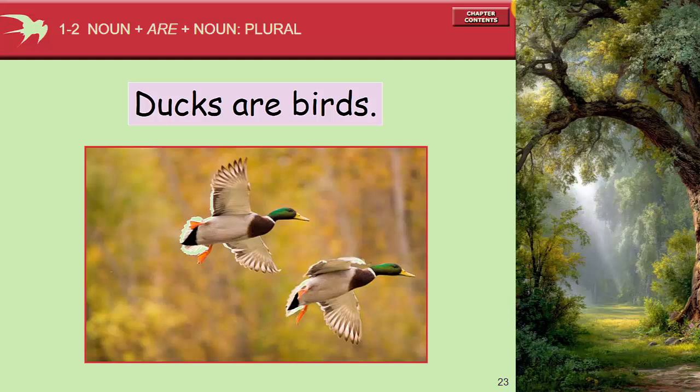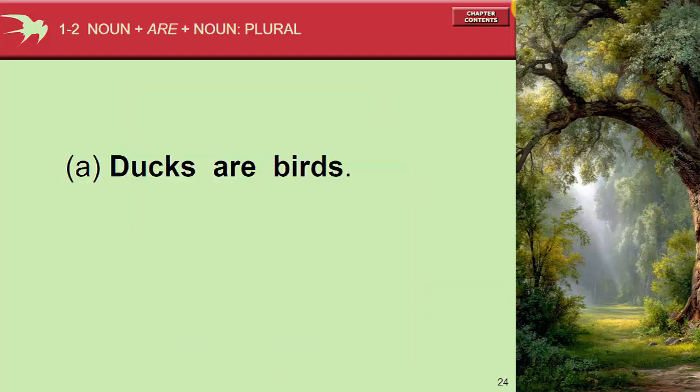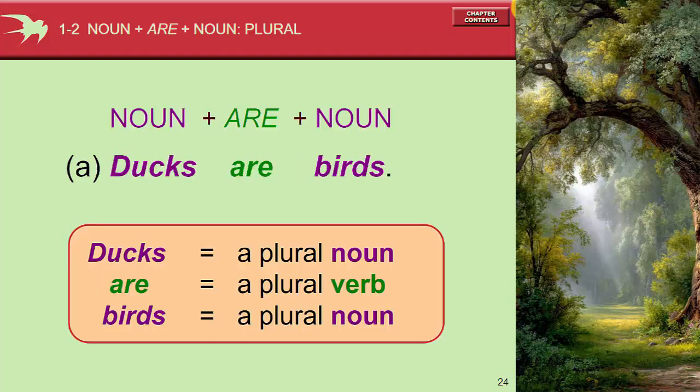Okay, ducks are birds. Are ducks birds? Yes, they are. Are ducks mammals? No, they are not. No, they aren't. Ducks are not mammals. Ducks are birds. Ducks, noun, plural noun. Are, plural verb, and birds, plural noun. We just add s at the end of the word to make it plural if the noun is regular.